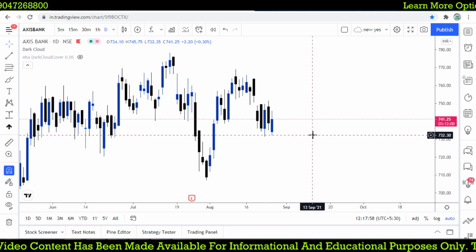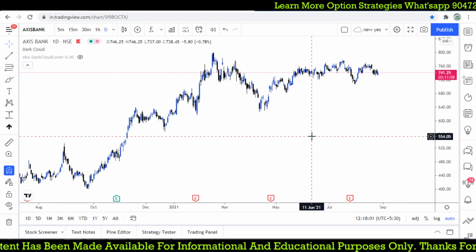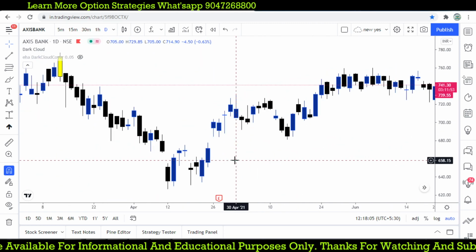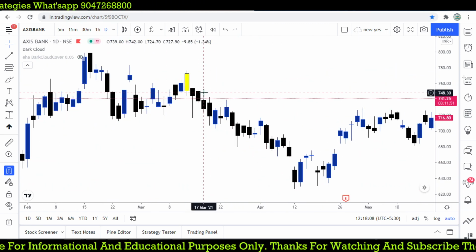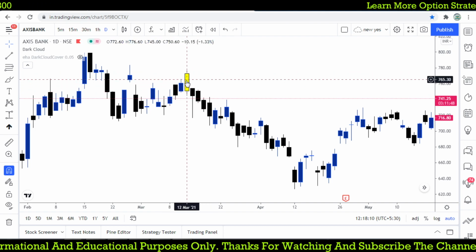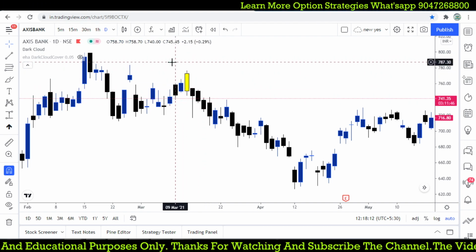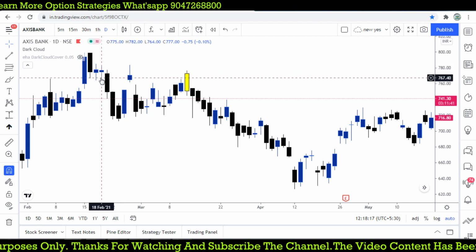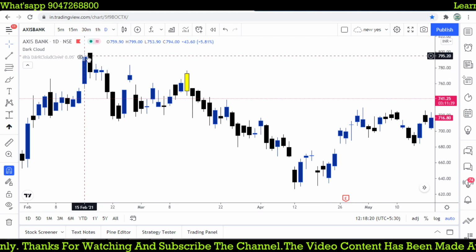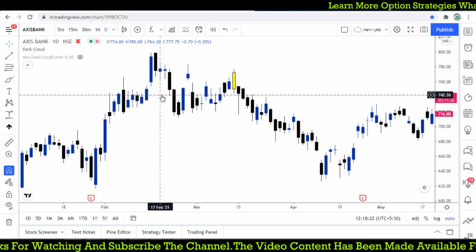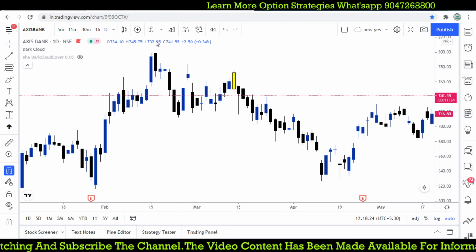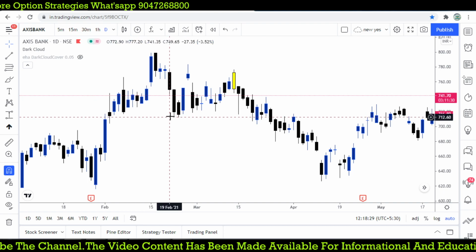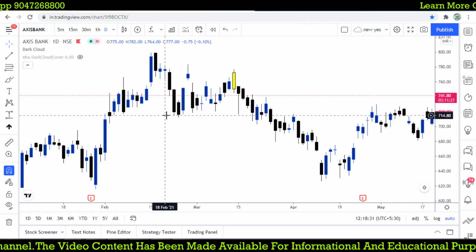Now this is the Axis Bank daily chart, where I am looking for candlestick reversal patterns. Let's see, here it is marked. Can you see that? This is the candlestick pattern which is exactly the dark cloud cover. Here also it looks like a dark cloud cover pattern, and the market started moving down from that particular high. When the dark cloud cover happens at the highest level, the expected reversal should be very high. That is the dark cloud cover we use for a bearish reversal.